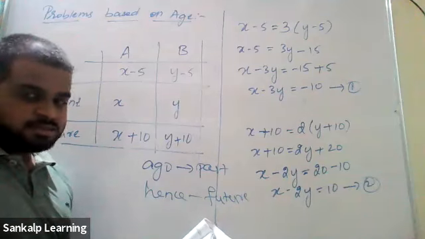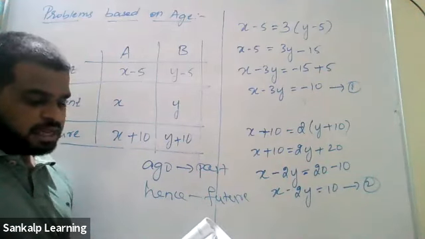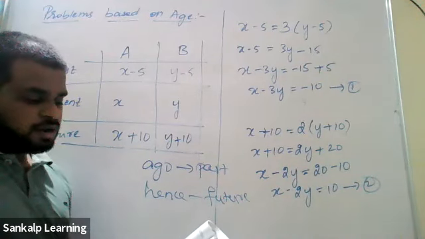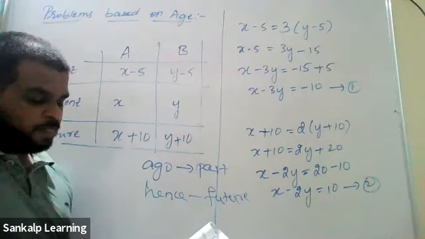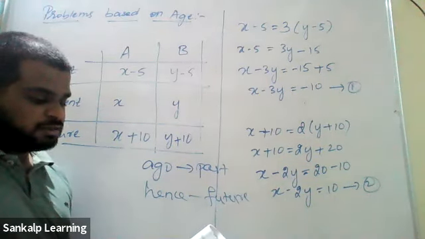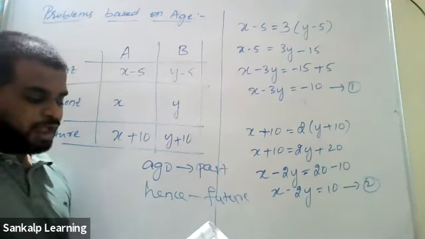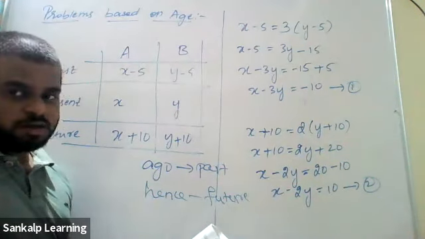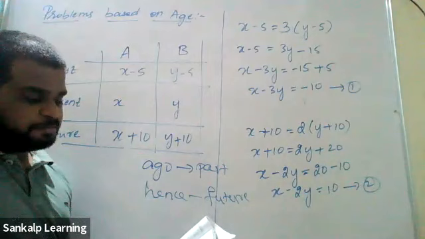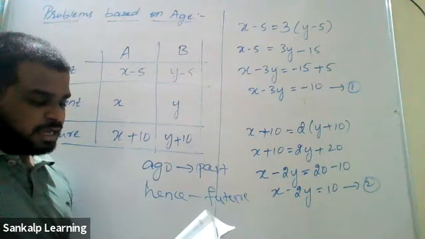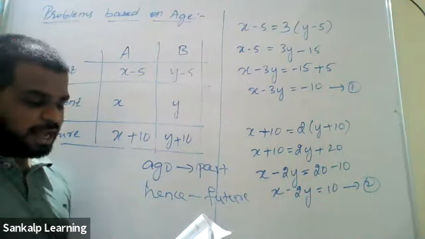5 years hence, comma, the age of Jacob will be 3 times that of his son.